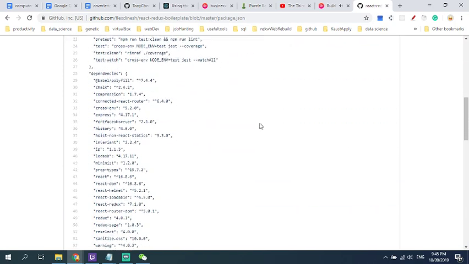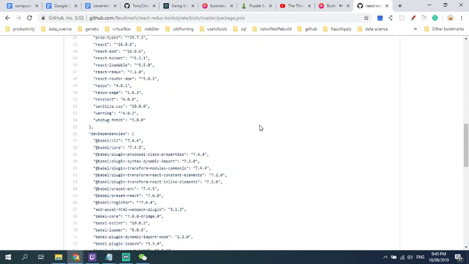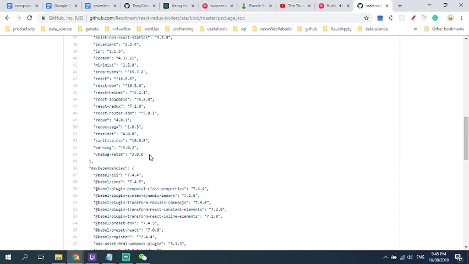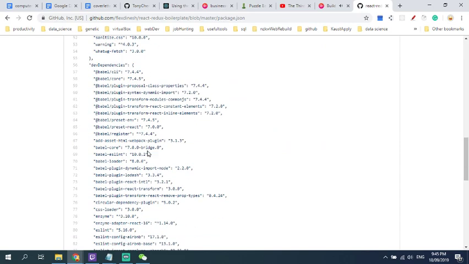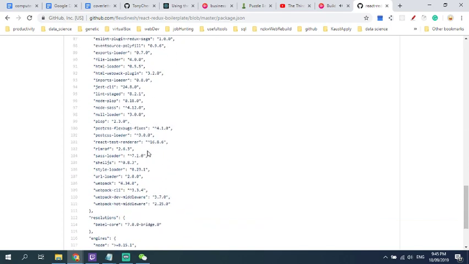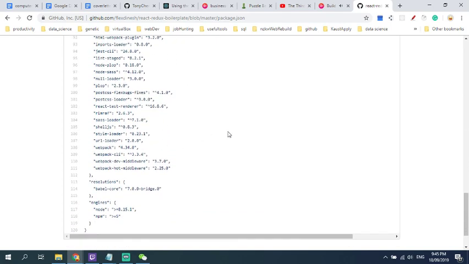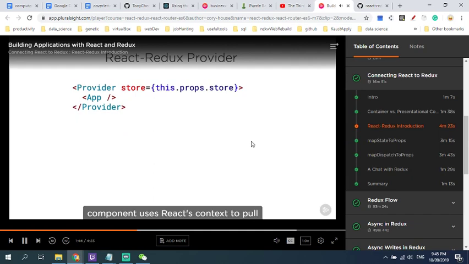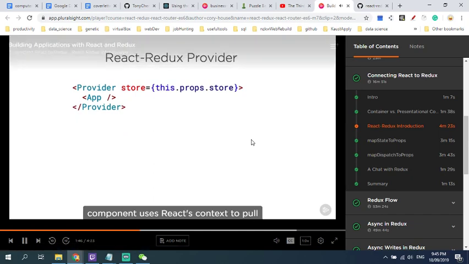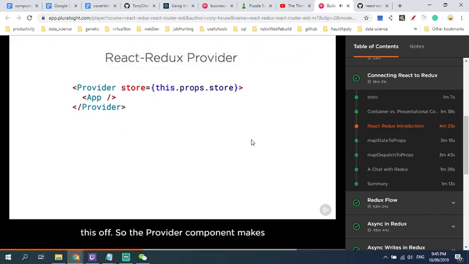The provider component attaches your app to the Redux store. You declare the provider once in your app's entry point. So you use the provider component to wrap your app's top-level component. If you're curious how this works, the provider component uses React's context to pull this off. So the provider component makes the store available to all child components without you having to pass the store down explicitly. You only need to use this once in your root component. Now let's discuss the second piece of React Redux, which is the connect function.